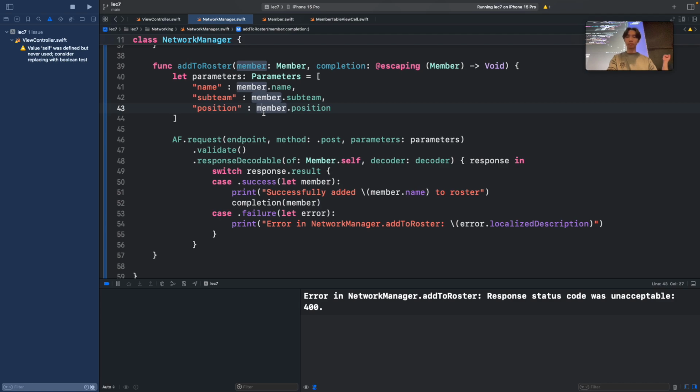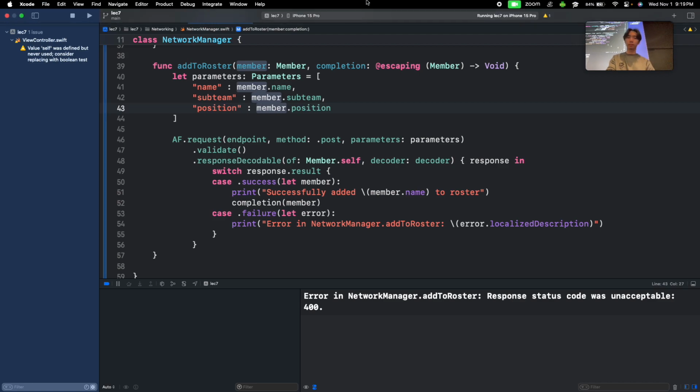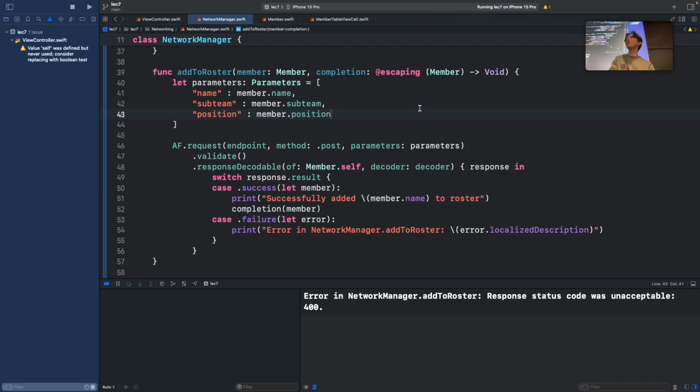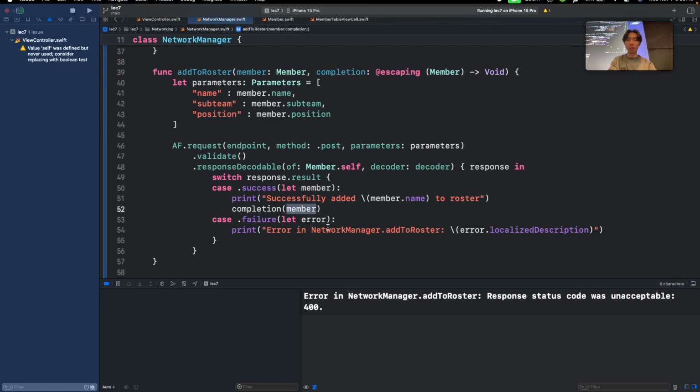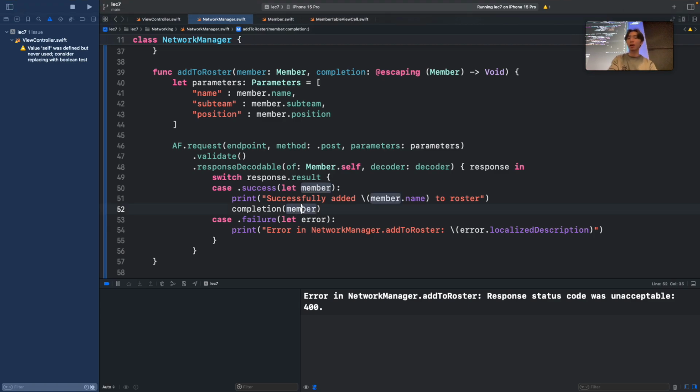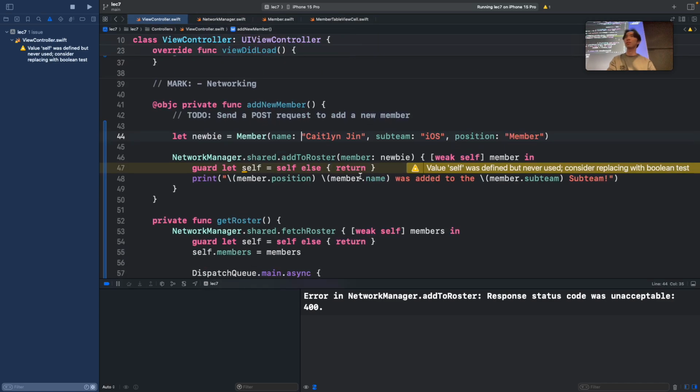But usually in the case of a post request, your backend members probably won't give you anything, or they'll give you a boolean. That's usually the convention. If they do give you the member, you can just use that. It's fine if you don't have a completion in your failure region, but usually they should give you a boolean if it's a post request. Well, sometimes they don't even give you anything at all. If they don't, then you could just use a boolean here. Then you just want to tell the callback, yo, the network request was successful, and pass through true in this case because it was successful. That will come in handy whenever you're locking a post inside of A3. So keep that in mind.